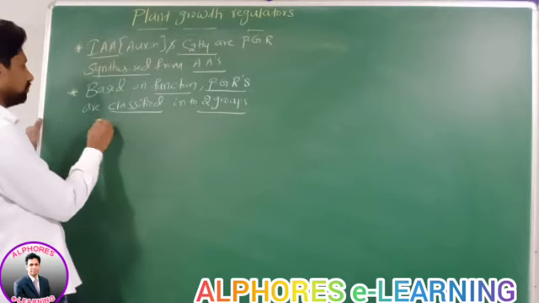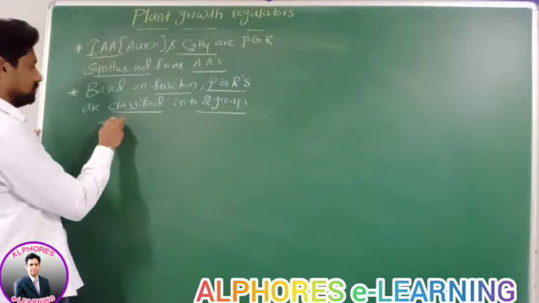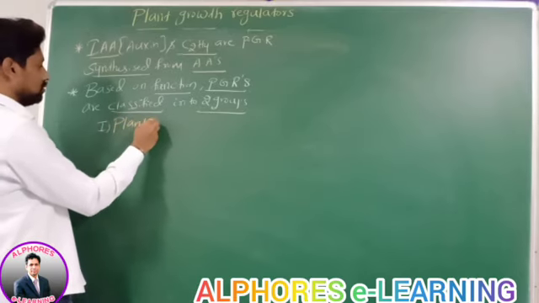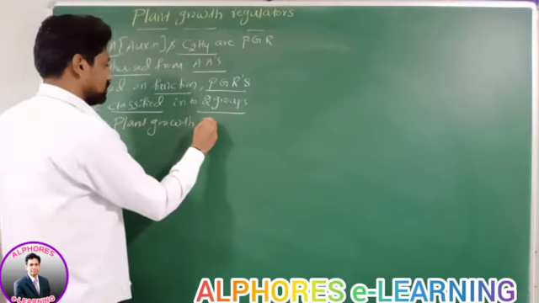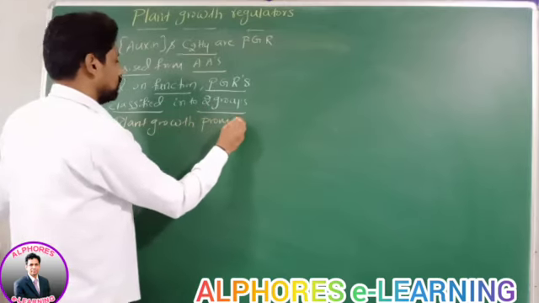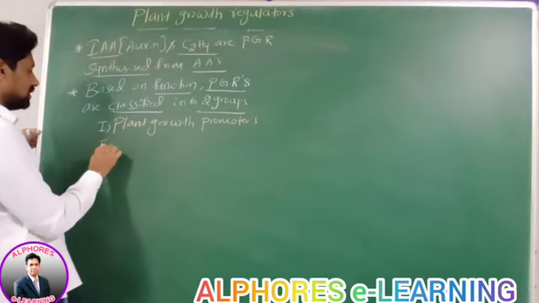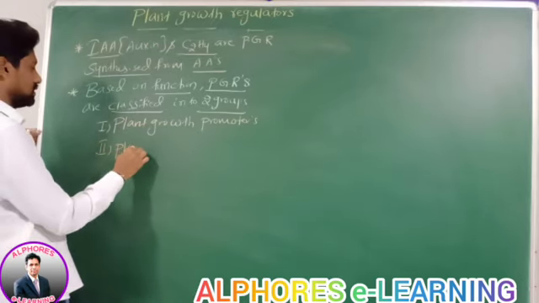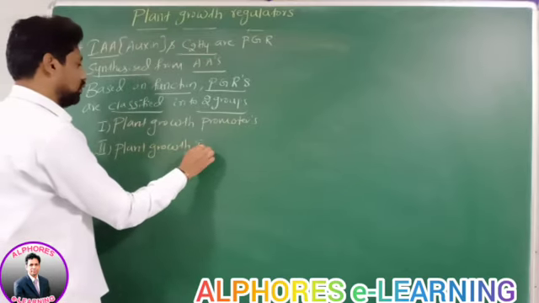The first one is plant growth promoters. The second one is plant growth inhibitors.